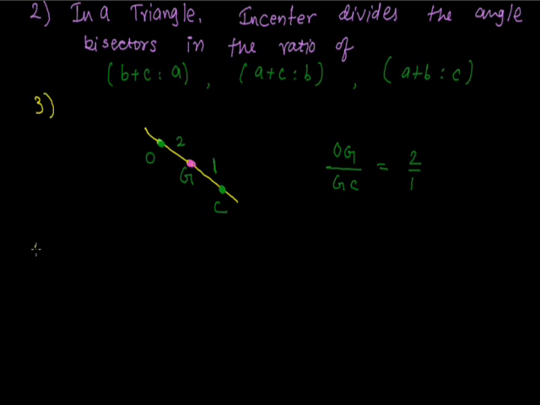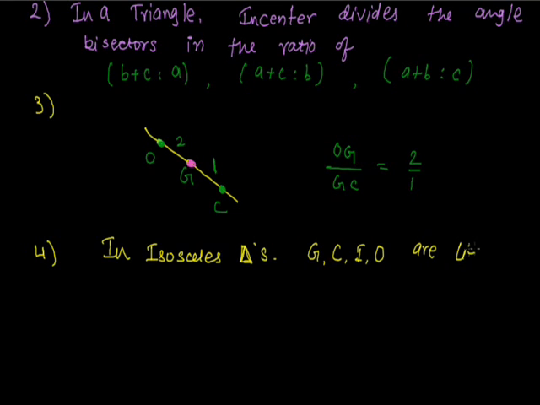Now there is another important property: in an isosceles triangle, the centroid, circumcenter, incenter and orthocenter lie on the same line.